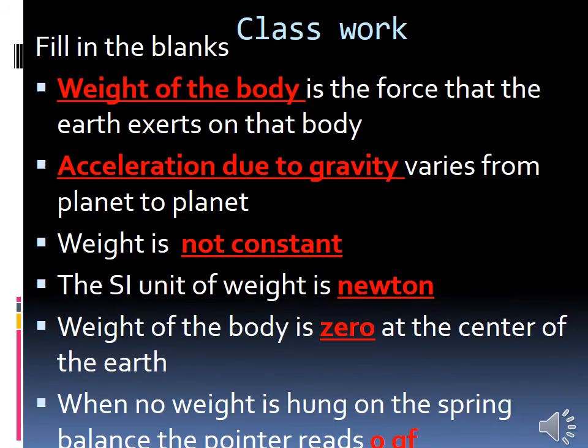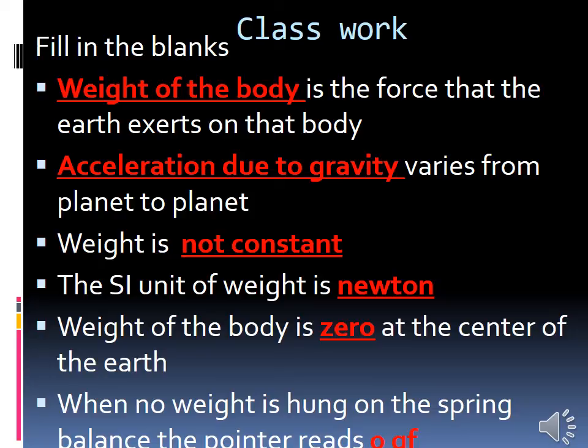Can we recall what we have learnt? What is the lesson name? Measurement. In that lesson, what we have learnt? What is called mass? Mass is the quantity of matter contained in a body, is it? Then mass remains unchanged. That means it is constant. The SI unit of mass is kilogram and the CGS unit is gram.